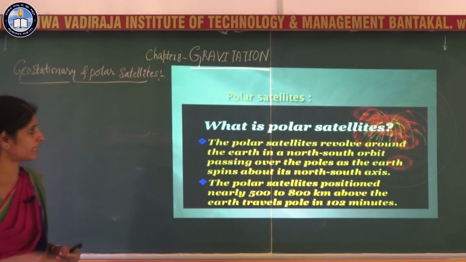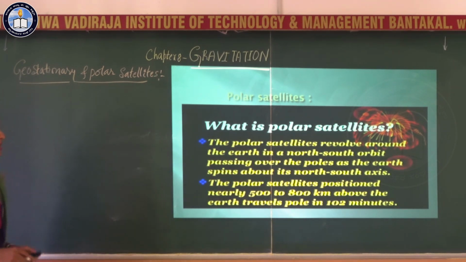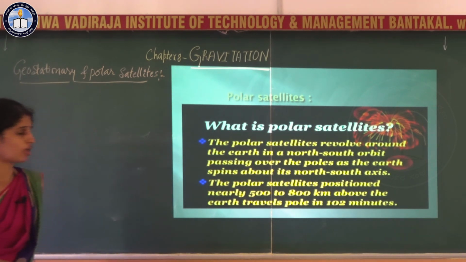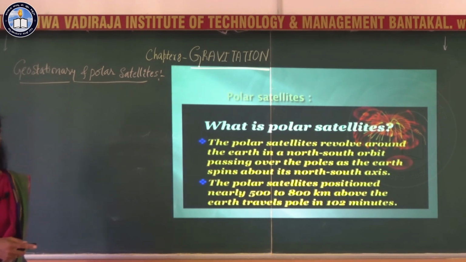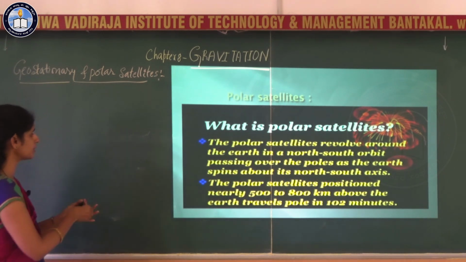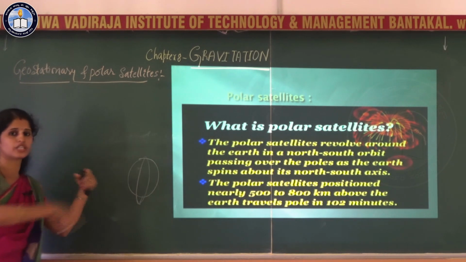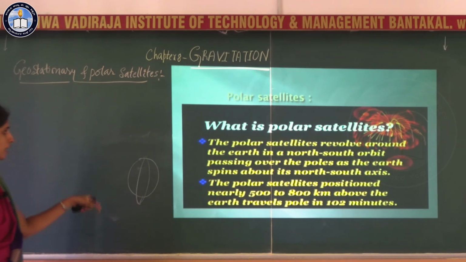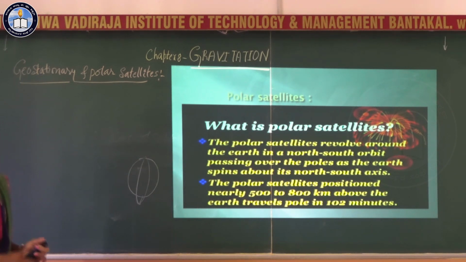Next is polar satellites. The polar satellites revolve around the earth in a north to south orbit. They are passing through the poles of the earth. So, how do the polar satellites orbit? They orbit around the earth from one pole to another, in an orbit which is moving from north to south, and they move through the poles of the earth.